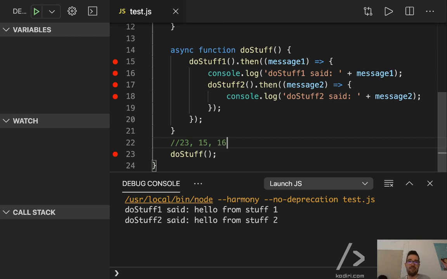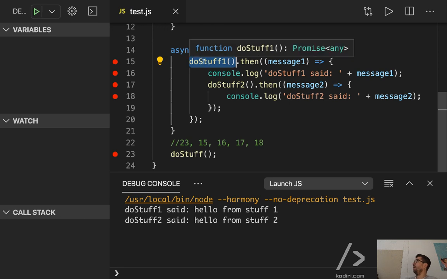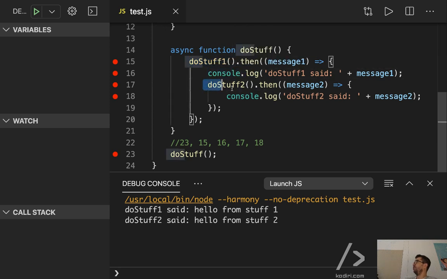16, and 18, yeah? So that's correct. We start here. First of all, we trigger the snippet. So we come here, we call do stuff one, and then, because that may take a while to resolve, once it's over, it may not happen immediately, right? It may take a while, but it doesn't really matter. It will jump here, then stop here, and once it's over, it will finally display that console log. Let's run it.